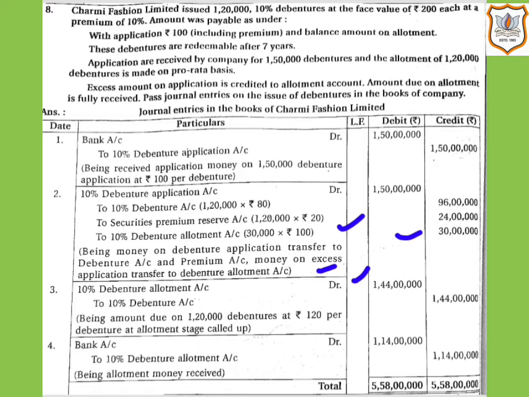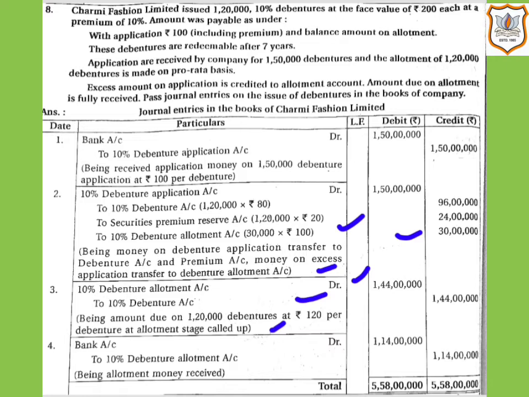So that comes to 1 crore 44 lakh, and 10% debenture account will be credited by rupees 1 crore 44 lakh. In narration, we will write being amount due on 1,20,000 debentures at rupees 120 per debenture at allotment stage called up. Now our next entry would be for receipt of allotment money.